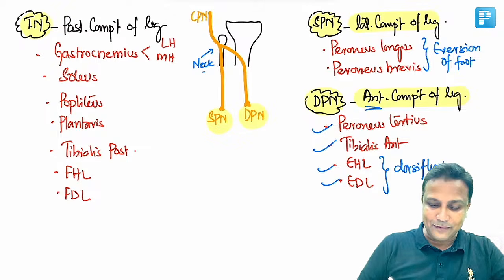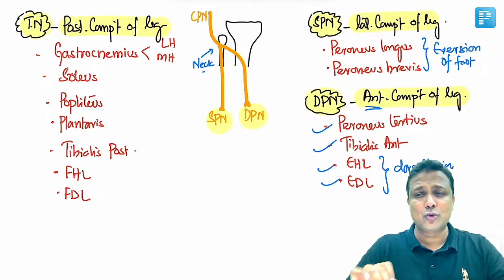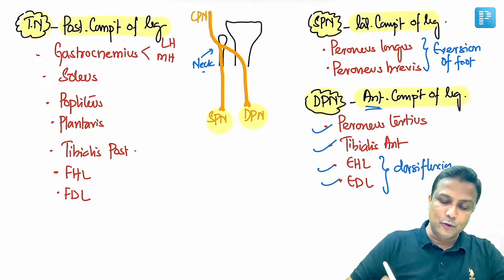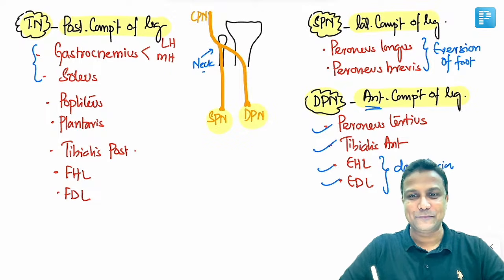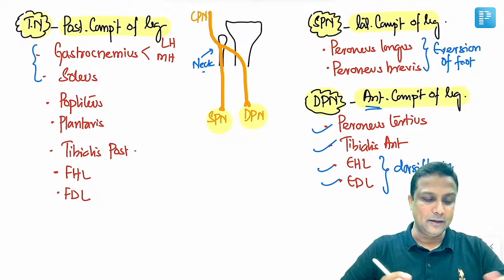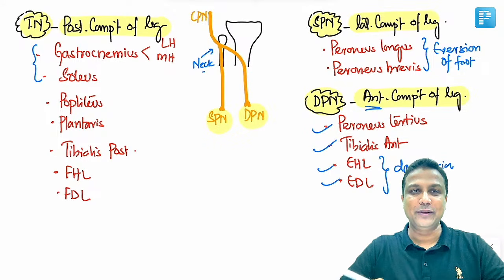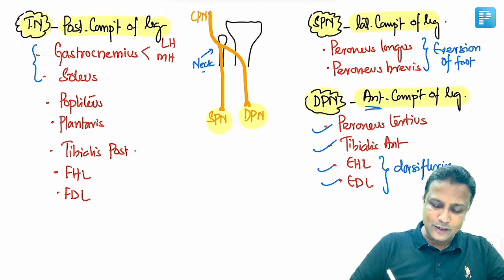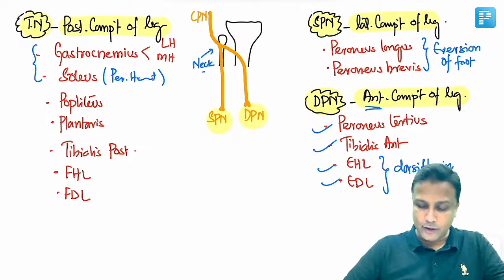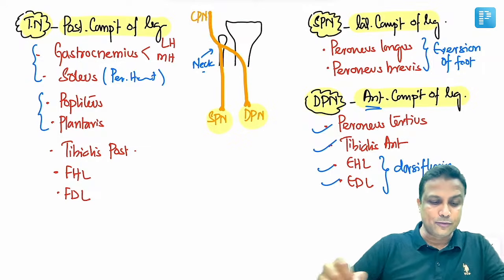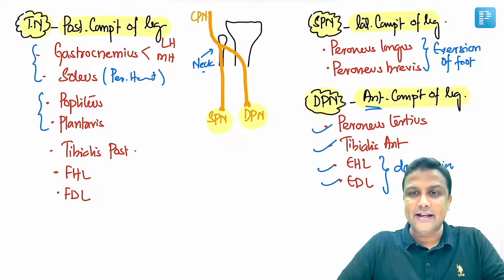And in the posterior compartment of the leg, two muscles which every student knows, in the calf muscles: one is gastrocnemius and below it is soleus. Gastrocnemius has two heads, the medial head and the lateral head of gastrocnemius, and soleus. And out of these two, I hope you all know that soleus is referred to as the peripheral heart of the body. Along with that, you will have two small muscles. One is popliteus and the other is plantaris.